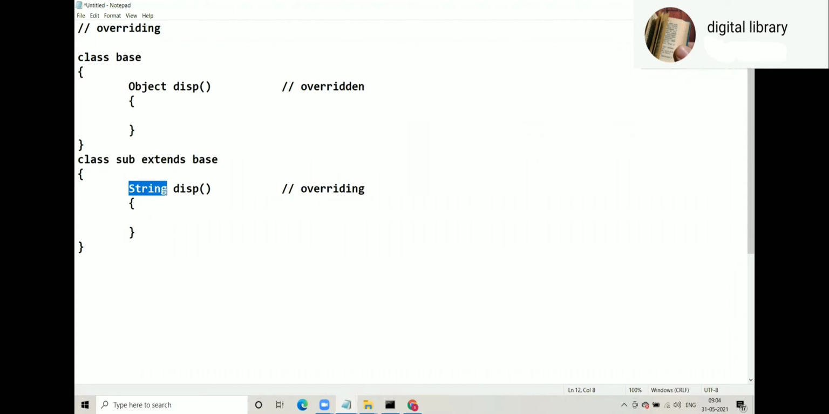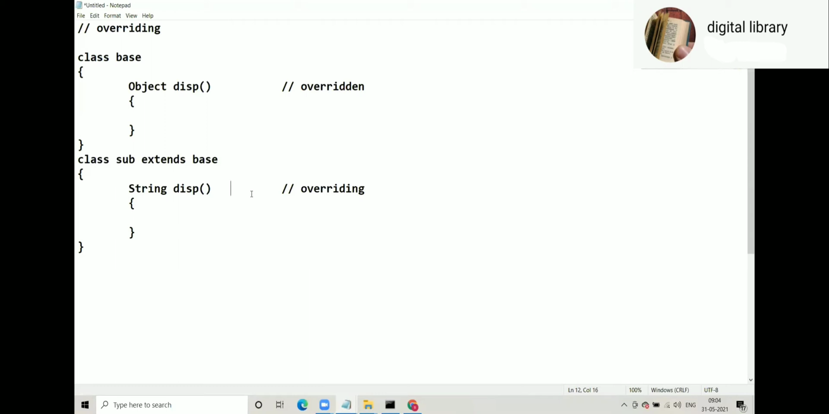The reverse is not possible, it will be an error. I mean, if this is string and this is object, that will be an error. Different types, error. Suppose you say my class here, and string there, there's no connection between my class and string. That will be wrong. That will be a different return type, which is not allowed. Return type can be either same or covariant. This is covariant.